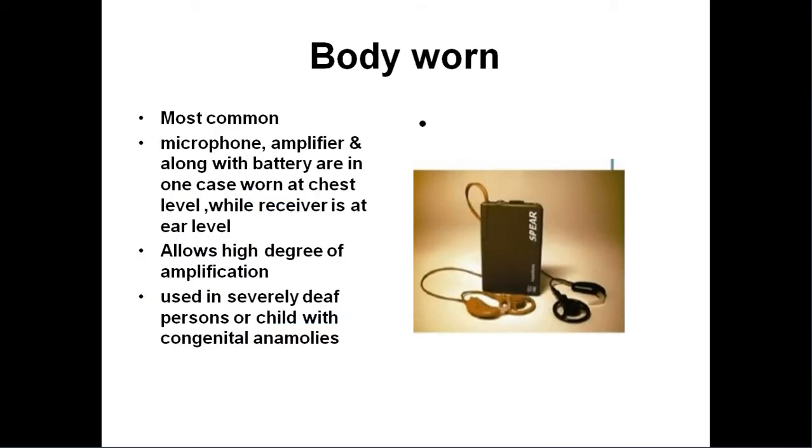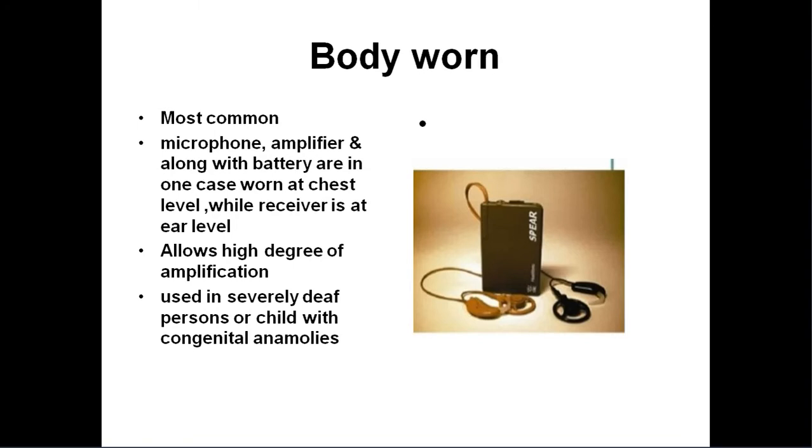First, body one. This is the most common type. This will be useful for those who have moderate to severe or profound hearing loss. Those kinds of people will be advised this kind of hearing aid. In this, the microphone, amplifier, along with the battery are in one case, which is at chest level, while the receiver is at the ear level.